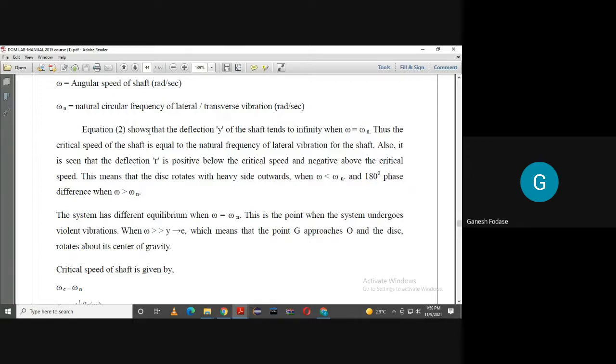So we can see here from equation 2, deflection y of the shaft tends to infinity when omega is equal to omega n. Thus, critical speed of the shaft is equal to the natural frequency of lateral vibration for the shaft when omega is equal to omega n. Also, it is seen that deflection is positive below the critical speed and negative above it. Means when omega is less than omega n, deflection is positive. But when omega is greater than omega n, deflection is negative and the vibrations are less.